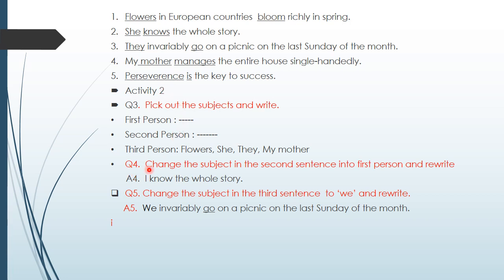Now, question number 4. Change the subject in the second sentence into first person and rewrite the sentence. So, the second sentence in the activity is, she knows the whole story. Here, she is the third person. Okay, the subject is in third person. And in the question it is said we have to change it to first person. That is, the word she, we have to change to I.